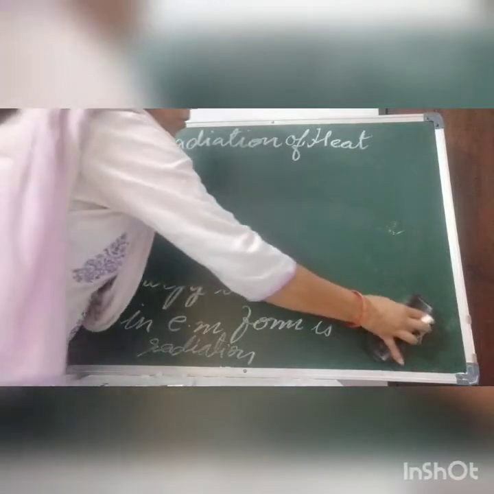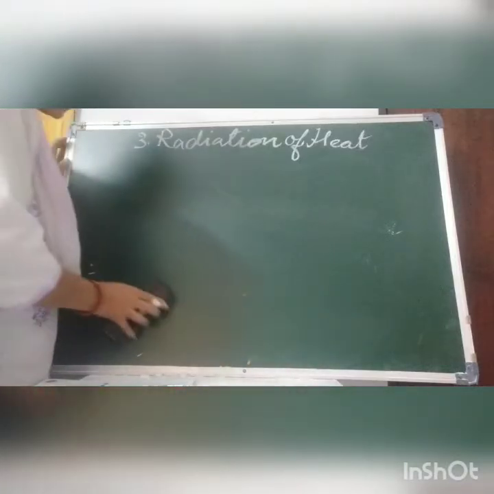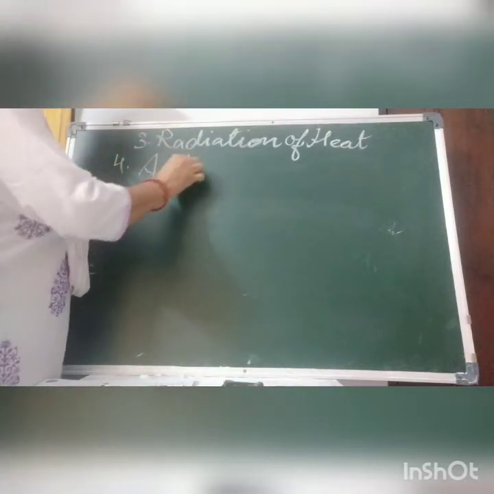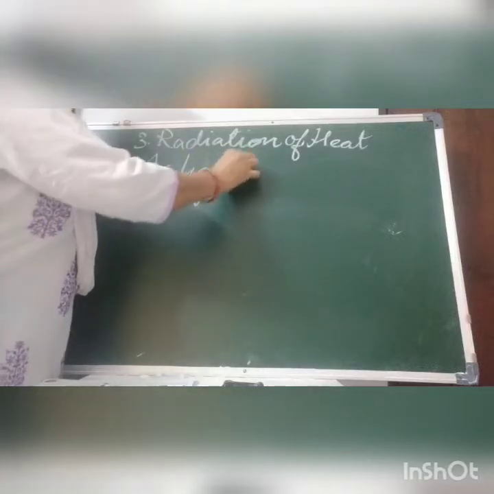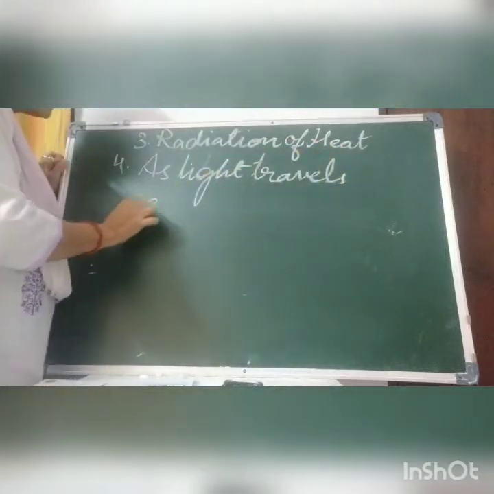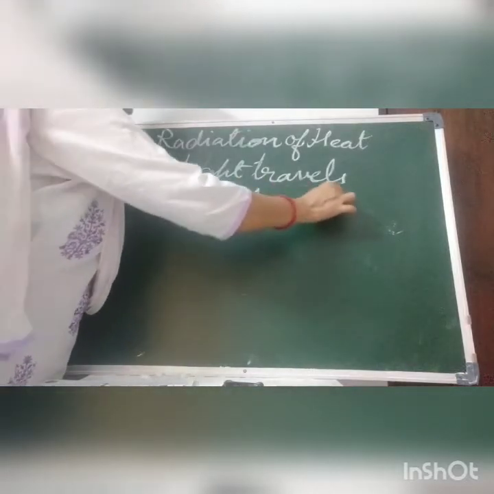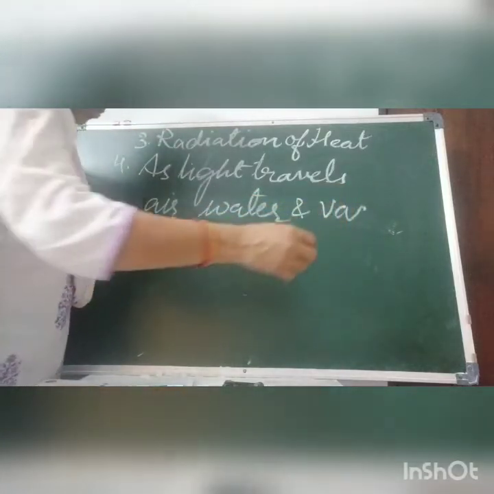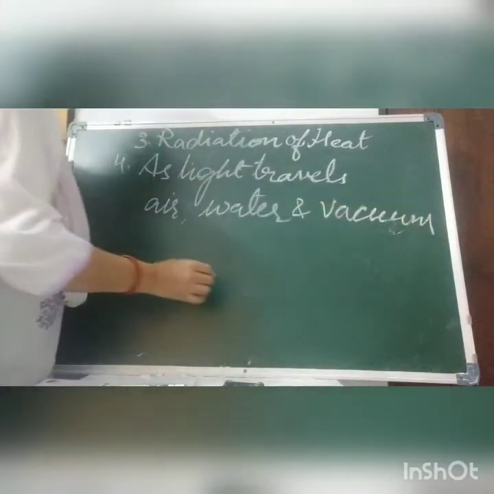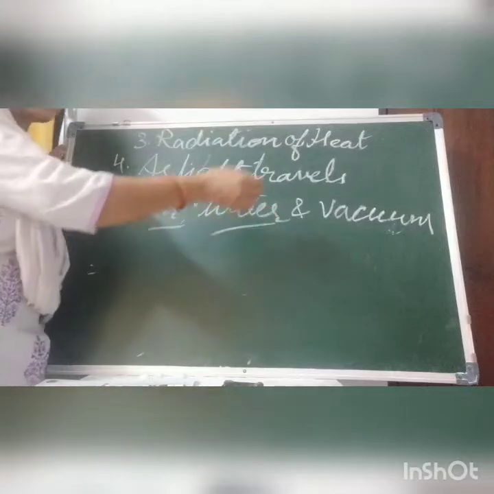Now children, the next point: just as light travels in air, in water, and also in vacuum, light travels in air, water and vacuum.